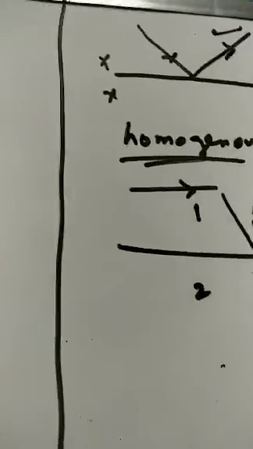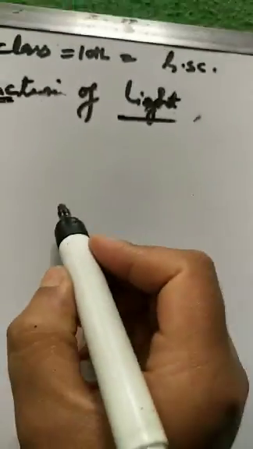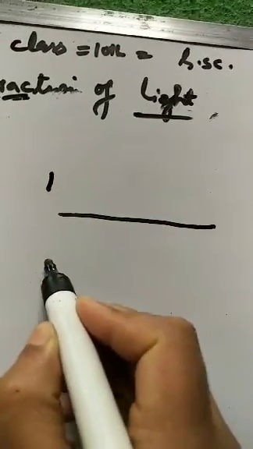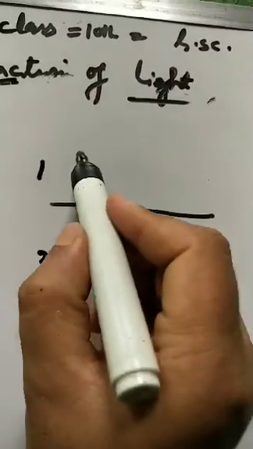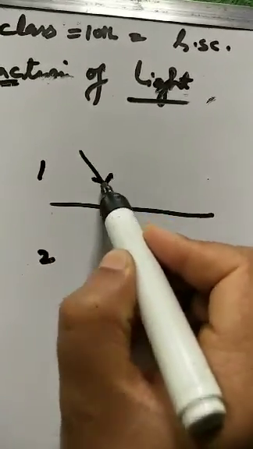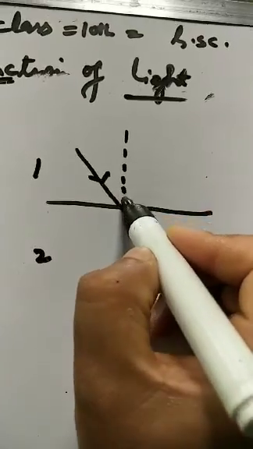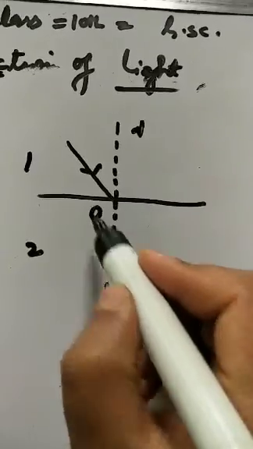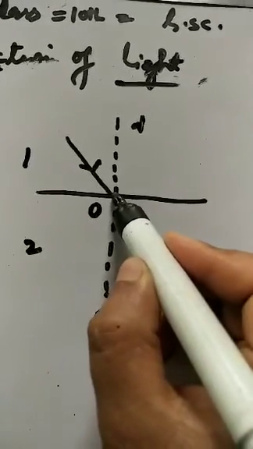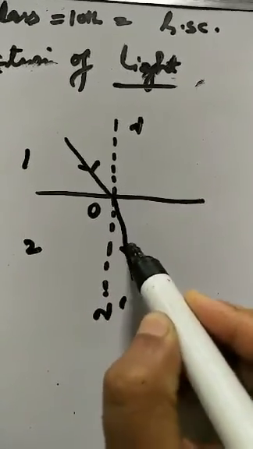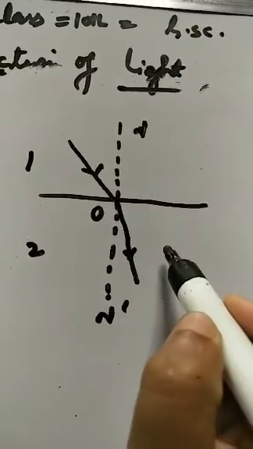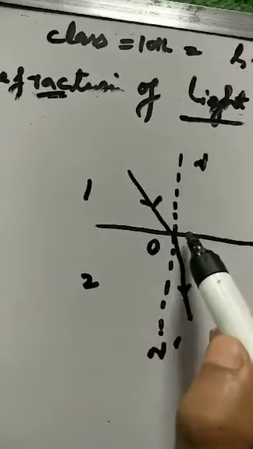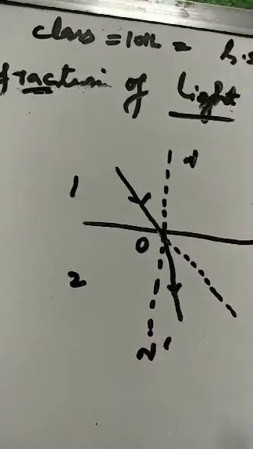You should know that the refraction of light takes place at the interface. This is the interface, or the line of separation, which separates medium 1 from medium 2. So this is the incident ray. This is the normal here, NN dash. So it bends like this. Either it bends towards the normal or bends away from the normal. We will study that later: why light bends towards the normal, and when it bends away from the normal.